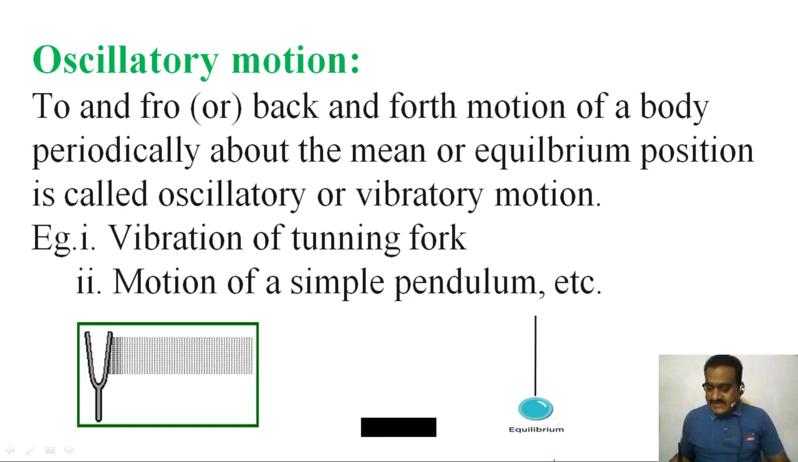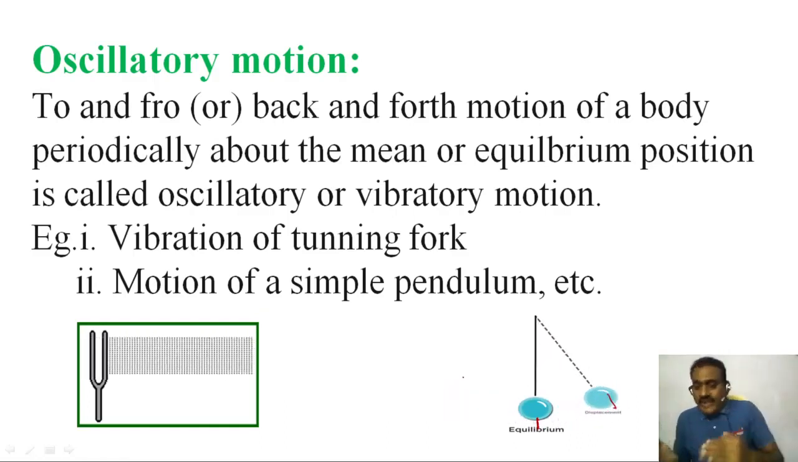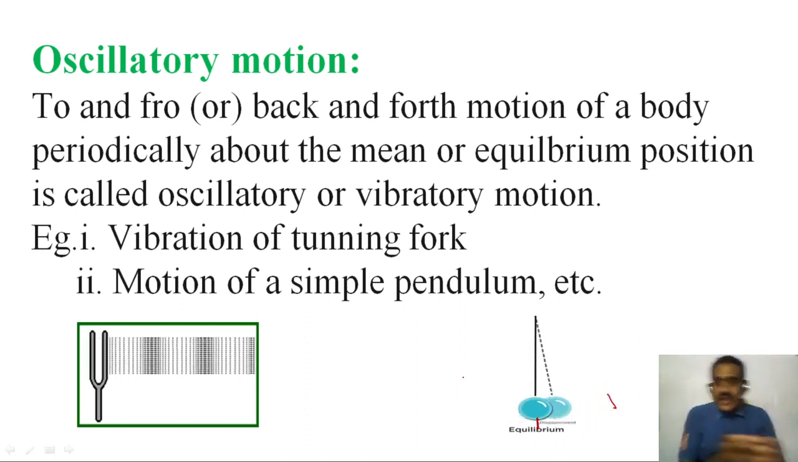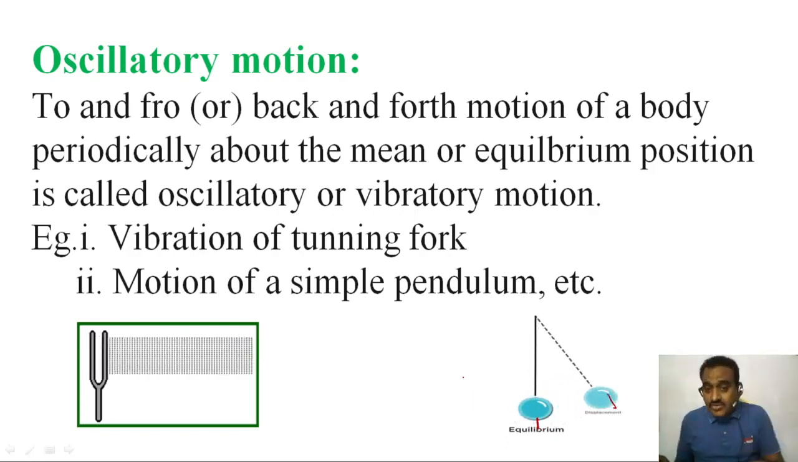So this is the center point. This is the equilibrium position or mean position. So this is the extreme point or end point. From the end point, it is coming back and going forth. Motion of a body periodically about the mean or equilibrium position is called oscillatory motion or vibratory motion.